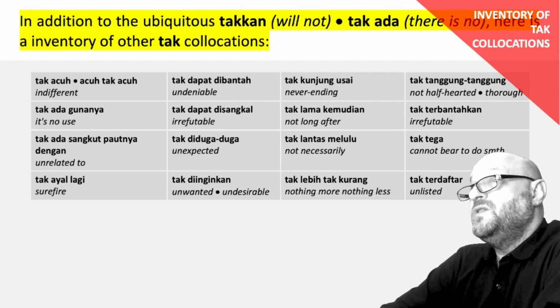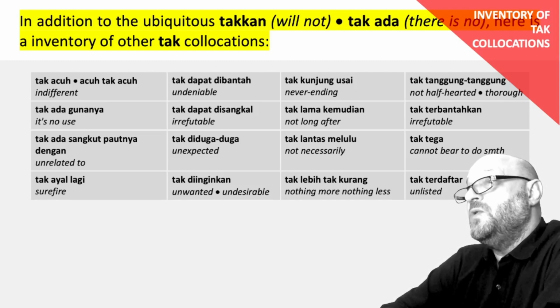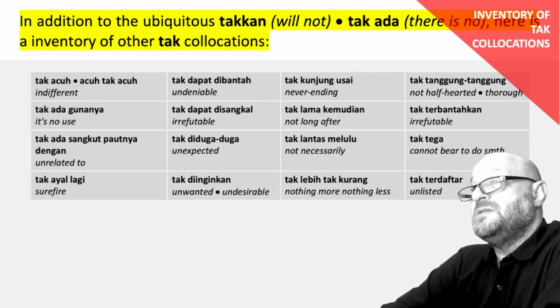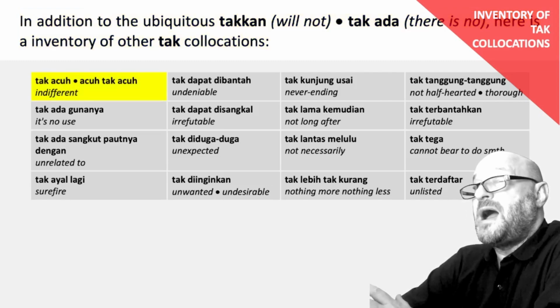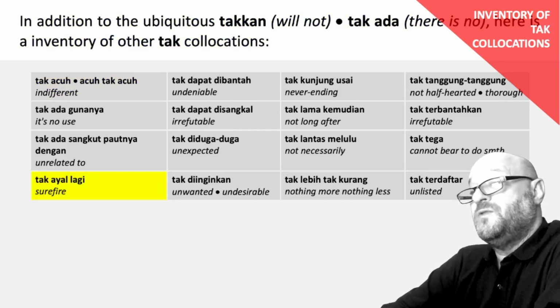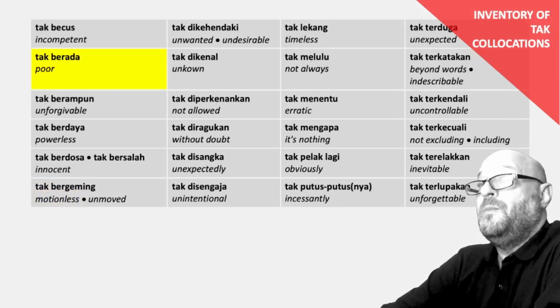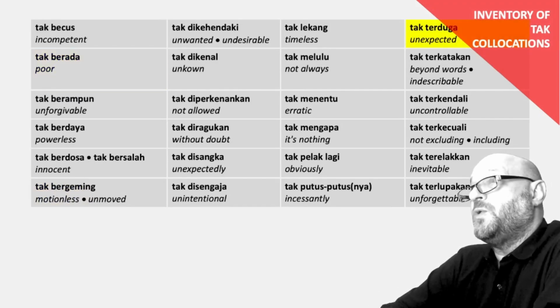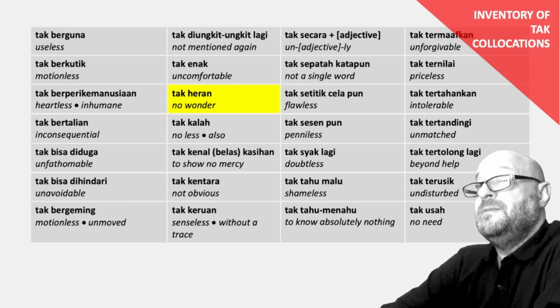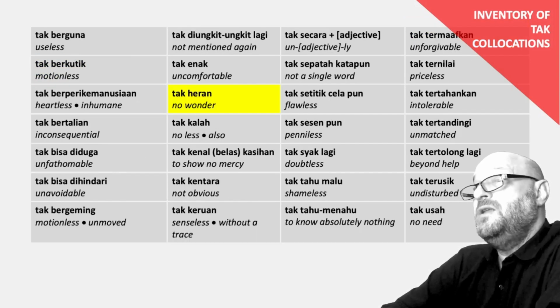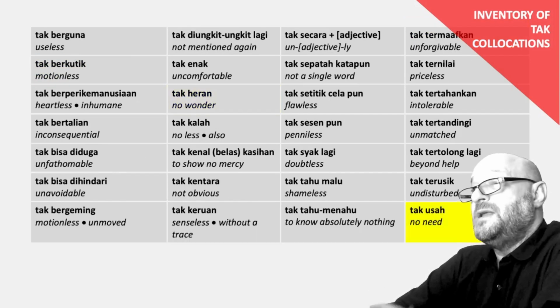In addition to the ubiquitous takkan, will not, and tiada, there is no, here is an inventory of other tak collocations. For example, tak acuh, indifferent. Takayal lagi, surefire. Tak berada, poor. Tak terduga, unexpected. Tak heran, no wonder. Tak usah, no need.